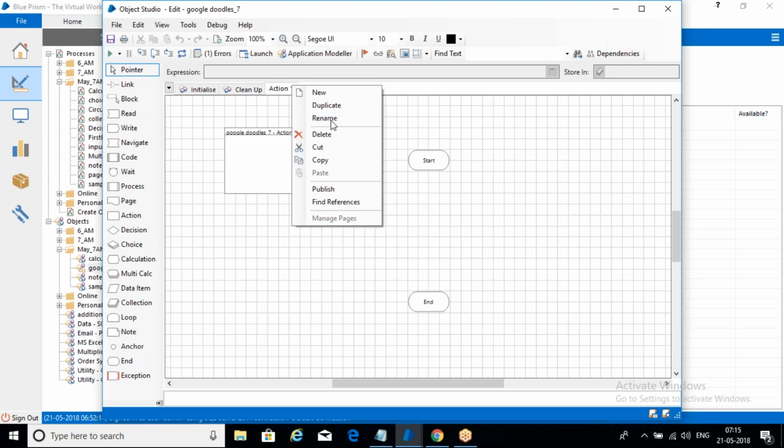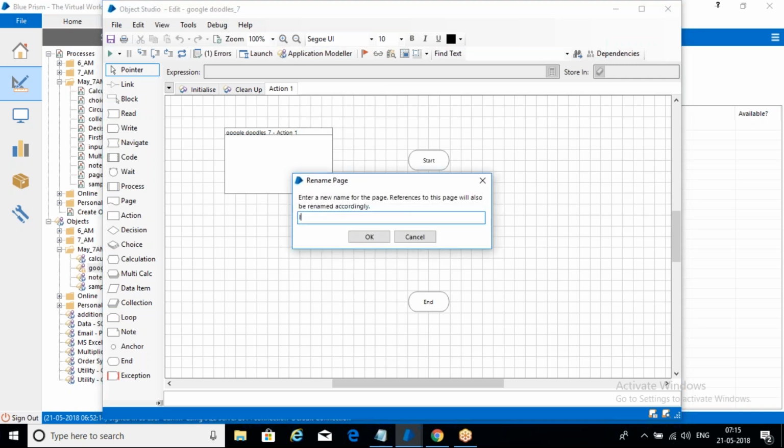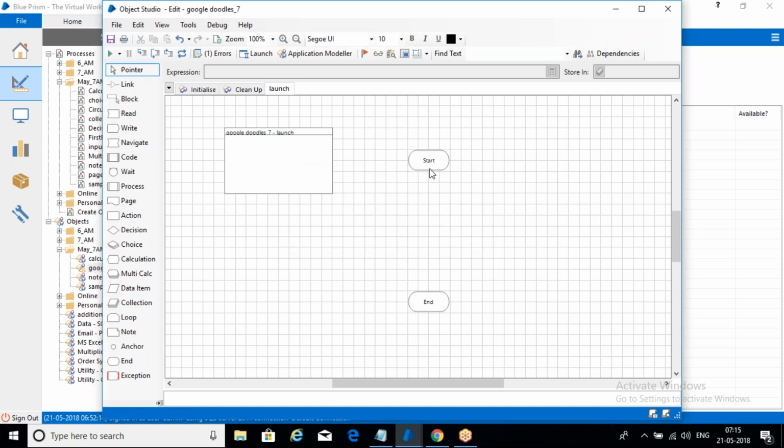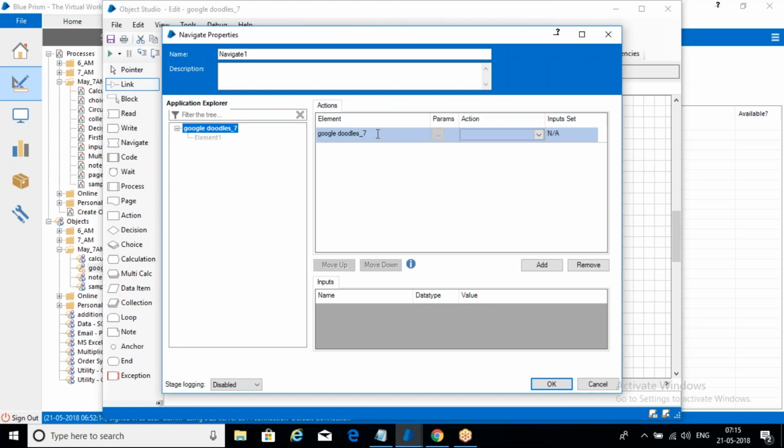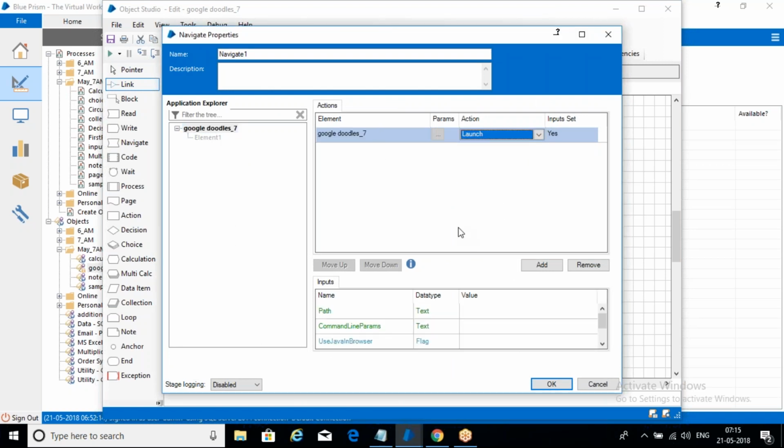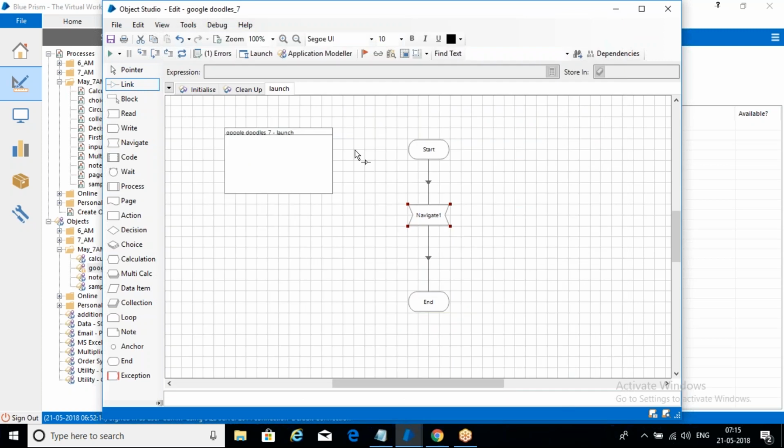Right click, rename, launch action, click OK. We need to use navigate stage, click on link, double click, use main element, and then we have to use launch. Okay, click OK.